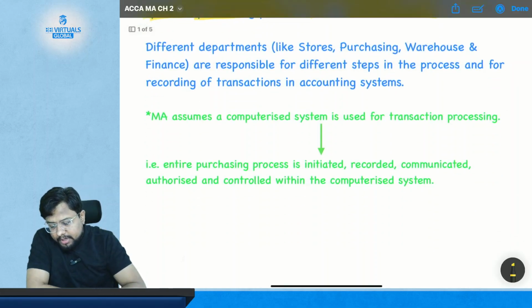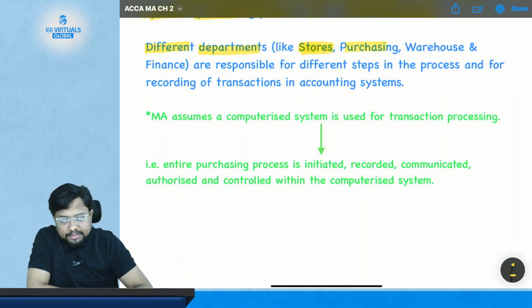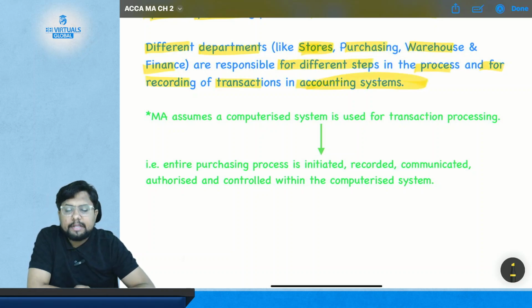Now different departments like stores, purchasing, warehouse, and finance are responsible for different steps in the process and for recording of transactions in the accounting system.